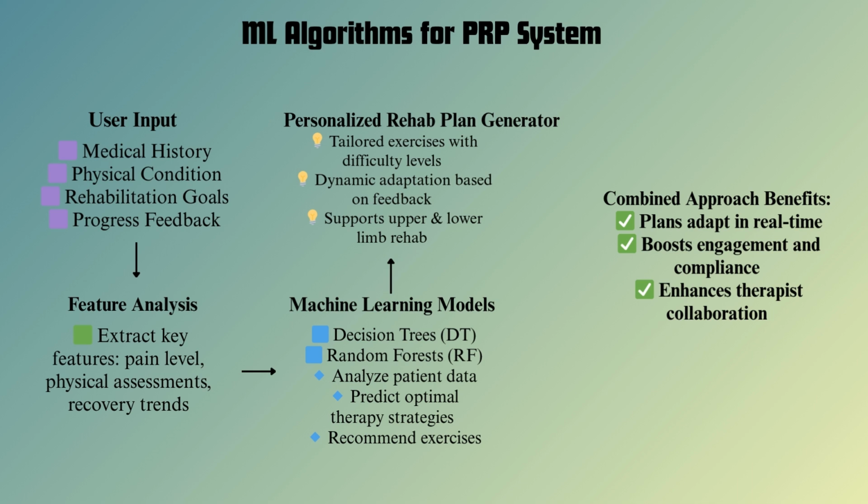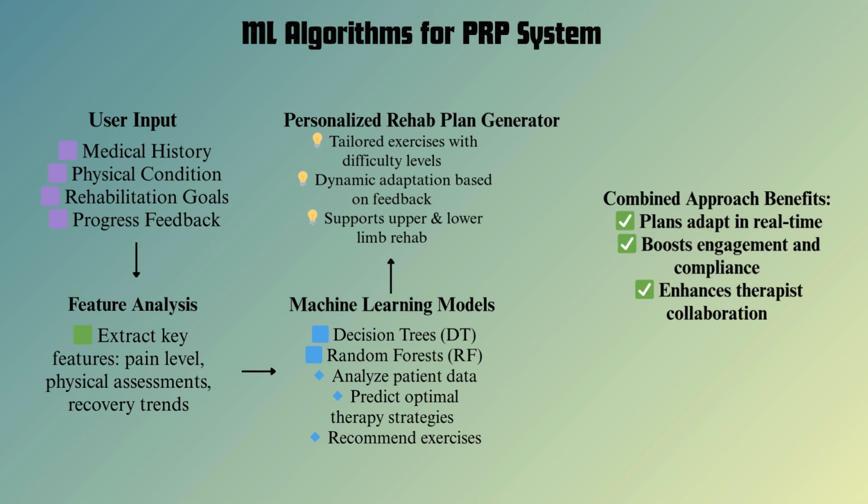So the system begins with collecting essential inputs: medical history, physical conditions, goals, and feedback. These are processed to extract features like pain levels and recovery trends. This rich data becomes the foundation for intelligent decision making. We use decision trees and random forests to analyze patient data. These models predict optimal therapy strategies and recommend suitable exercises. What's powerful is that they tailor difficulty levels and adjust plans dynamically. This ensures support for both upper and lower limb rehabilitation.